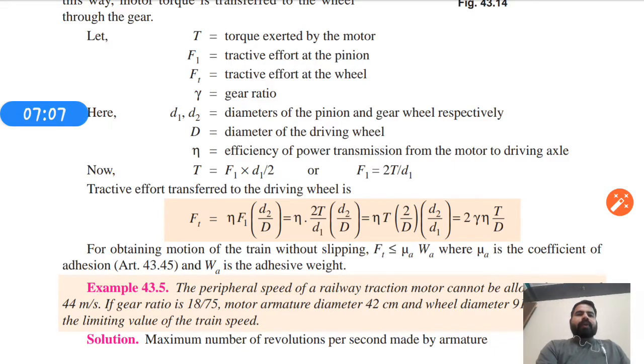So the tractive effort transferred to the driving wheel is Ft equals eta F1 d2 upon D, which equals eta times 2T upon d1 times d2 upon D, which equals eta T 2 upon D d2 upon d1. So it becomes 2 gamma eta T upon D.